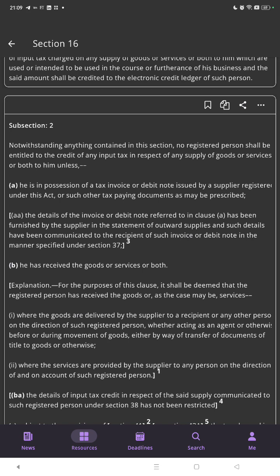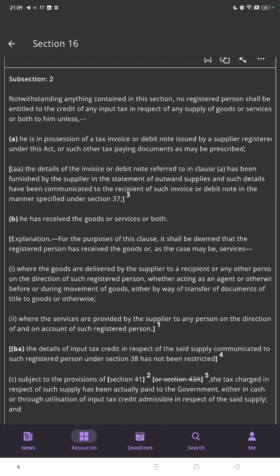The details of the invoice or debit note referred to in clause A have been furnished by the supplier in the statement of outward supplies, and such details have been communicated to the recipient of such invoice or debit note in the manner specified under section 37. He has received the goods or services or both.